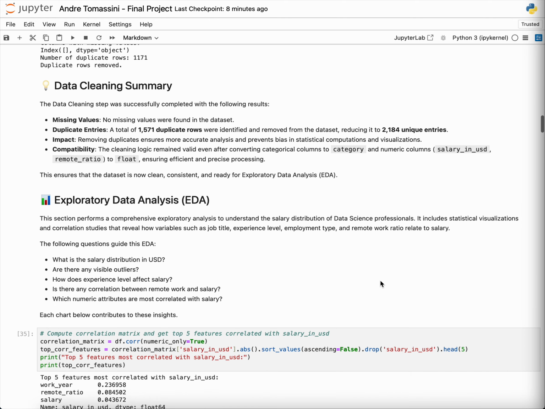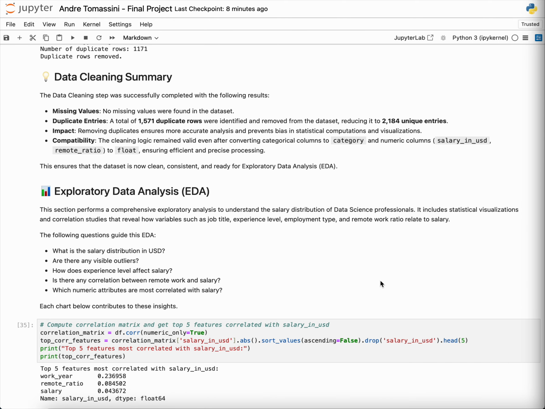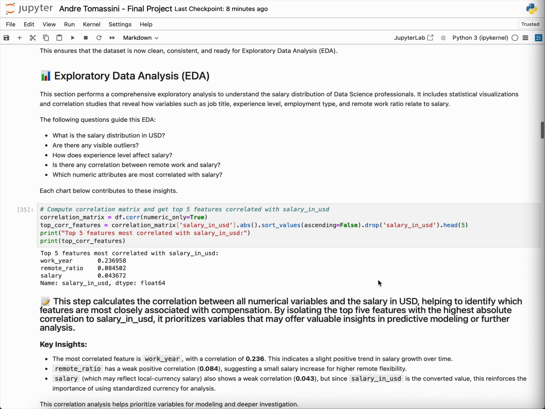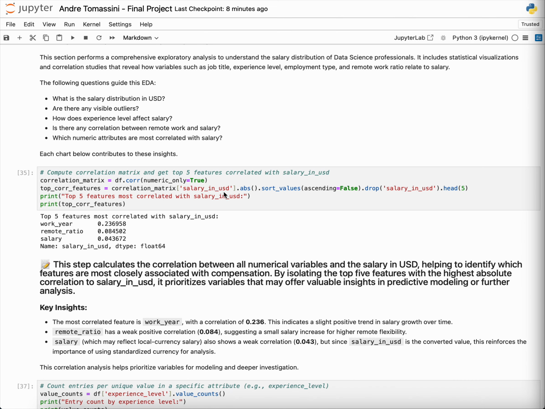After this data cleaning we have more precise information so we can explore, and we start first doing this correlation matrix and get the 5 features correlated with salary in dollars that make more difference. So we have the work year that affects the salary the most, and remote ratio is kind of not that big a deal, but it has a weak positive correlation, suggesting a small salary increase for high remote flexibility.